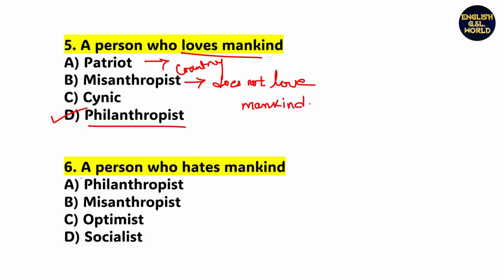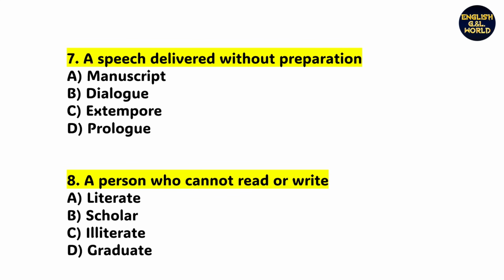Understand? Next, a person who hates mankind. This is the repeated and opposite of philanthropist. So tell me the right answer. The right answer is option B, that is misanthropist. Okay. Next, a speech delivered without preparation. A speech delivered without preparation, that is option C, extempore.